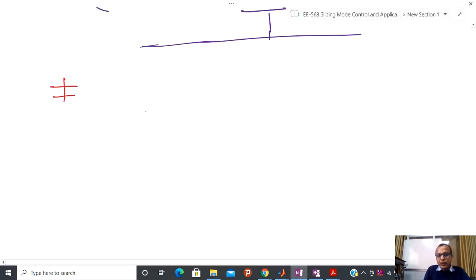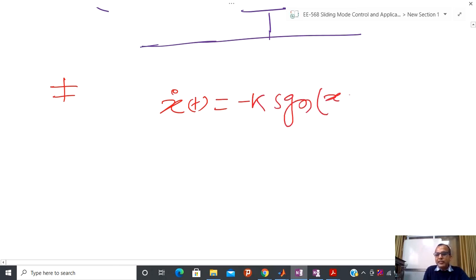So I have to just remember that you can now take any position-like quantity, and whatever quantity you take you can put inside this signum function, and you can take any class of disturbance.